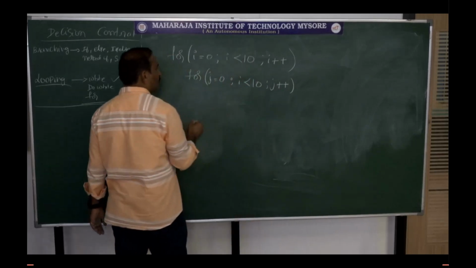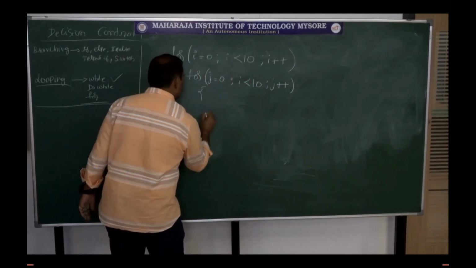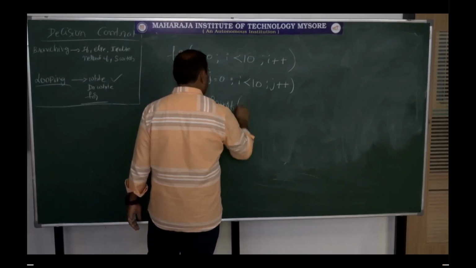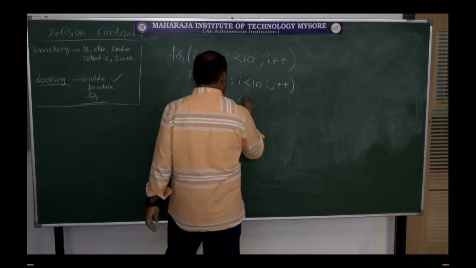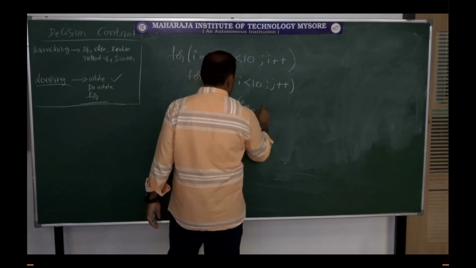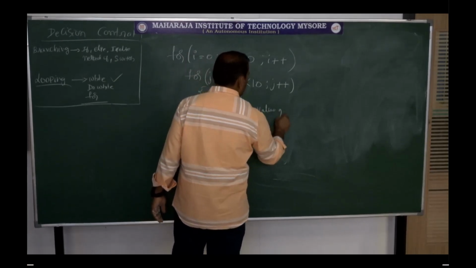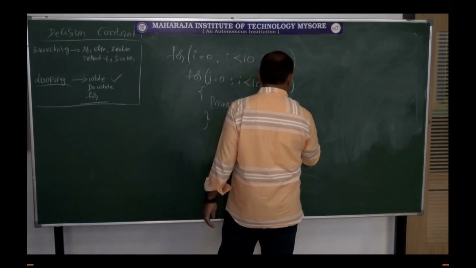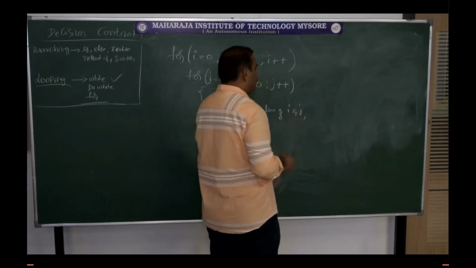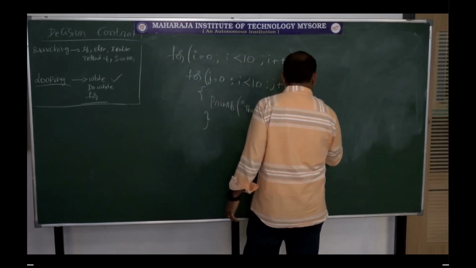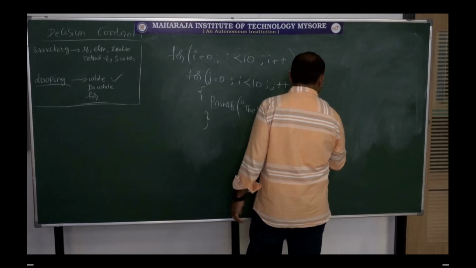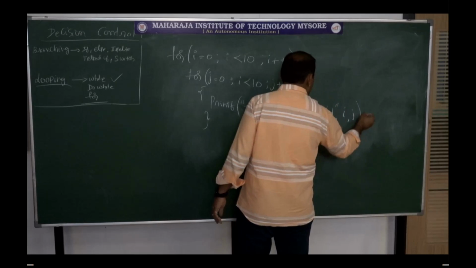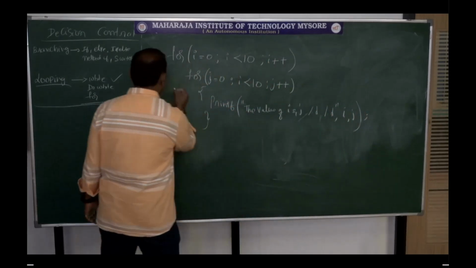This is j. Then printf the value of i and j, percentage d, close this, i comma j, close this.